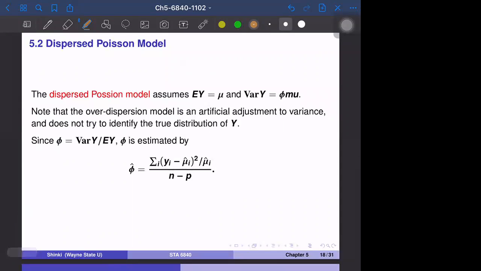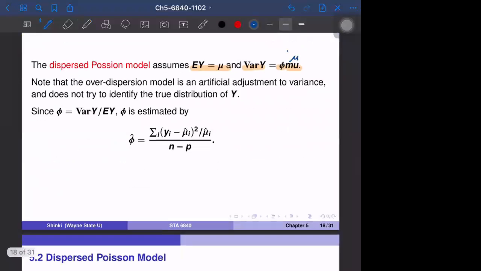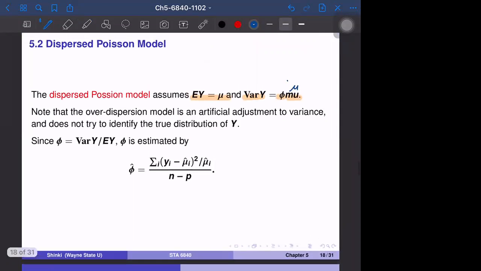To be exact, we assume that the expectation of y is equal to mu, and the variance of y is phi times mu. Here is a typo: this is mu, phi times mu. The over dispersion model is an artificial adjustment to the variance, so it does not try to identify the true distribution of y. Just two parameters are more flexible than one parameter. That is the idea.